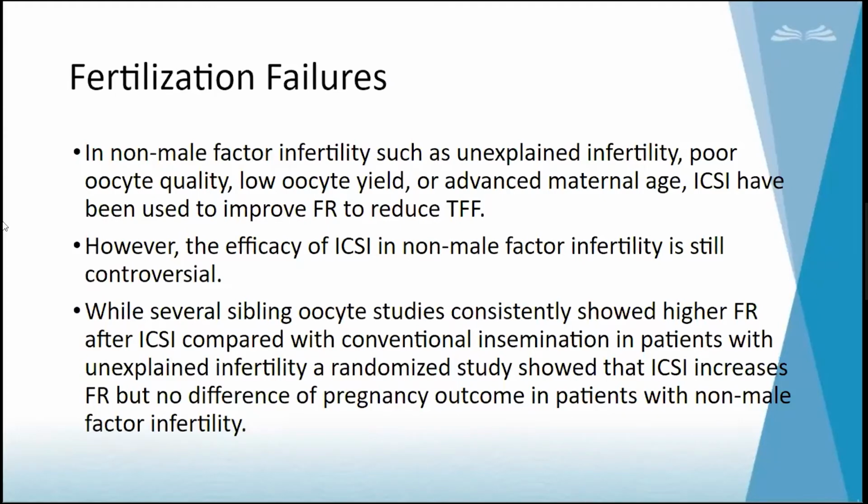So while several sibling oocyte studies, like half the oocytes they did ICSI, half they did IVF, and they made a study. In this study, higher fertilization after ICSI compared with conventional insemination has been shown in patients with unexplained infertility. But ICSI increases fertilization rate, with no difference of pregnancy outcome in patients with non-male factor infertility. So that cannot be predicted, but they have concluded that yes, ICSI will give more fertilization rates compared to our conventional IVF.